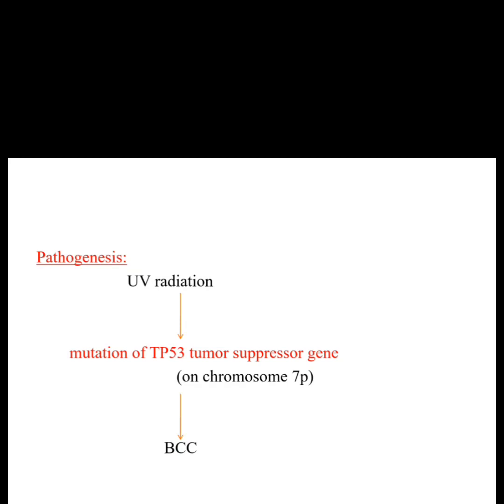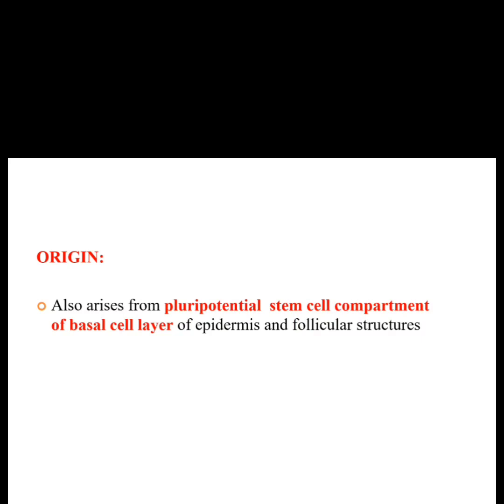UV radiation can cause mutation of the p53 tumor suppressor gene. The p53 gene is the guardian of the genome, so any mutation in the p53 gene can cause basal cell carcinoma. The origin is from the pluripotent stem cell components of the basal cell. So it is very easy to remember that its origin is from the basal cell of the epithelium.